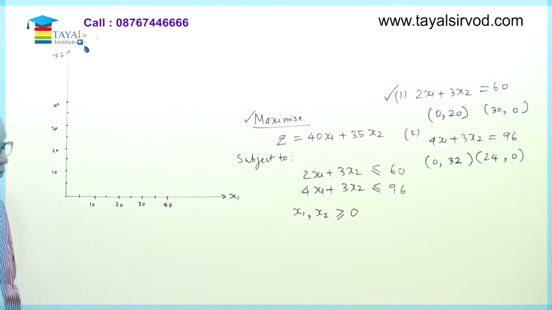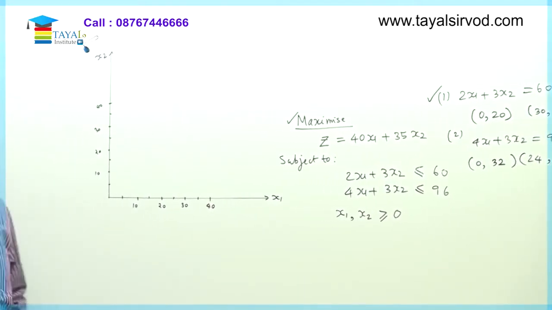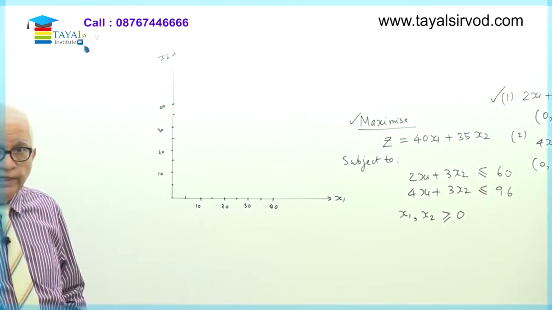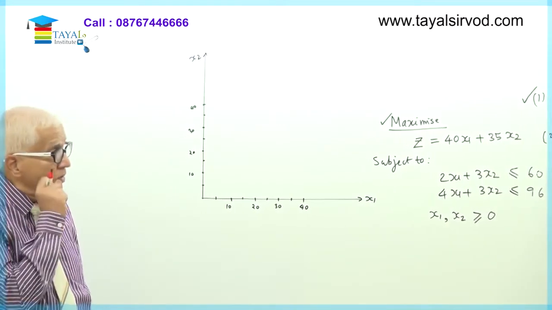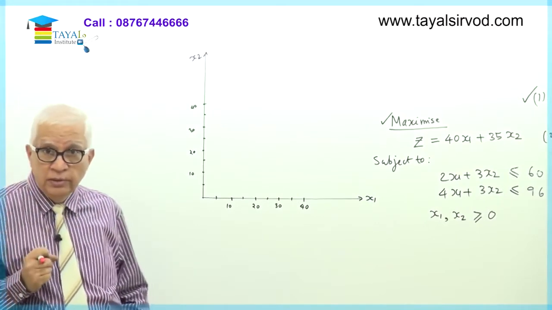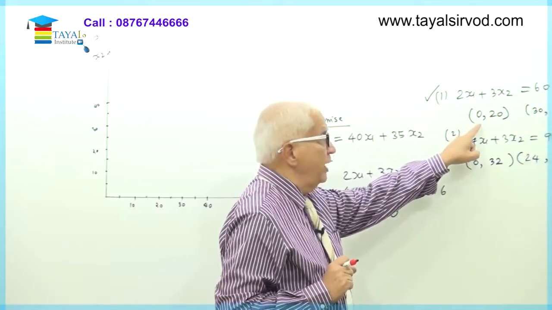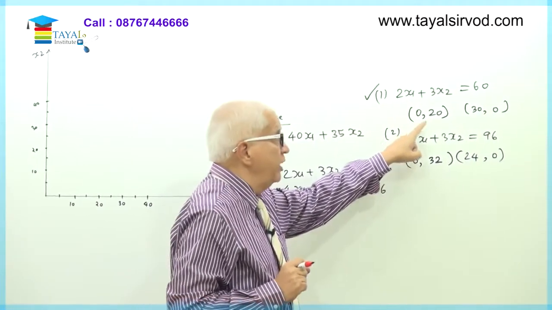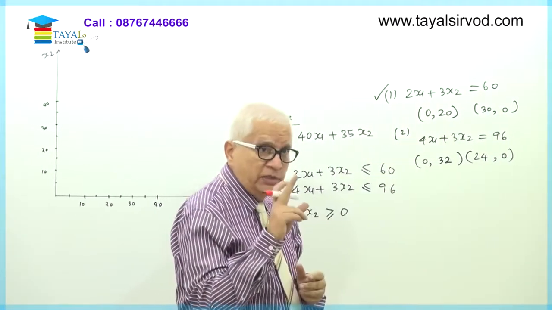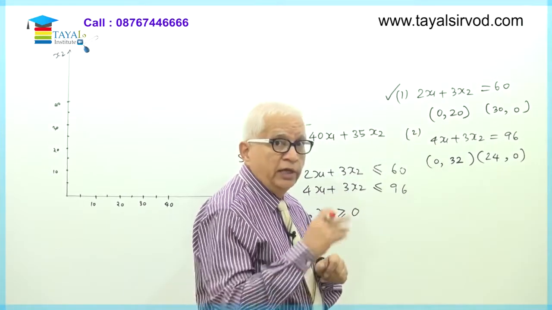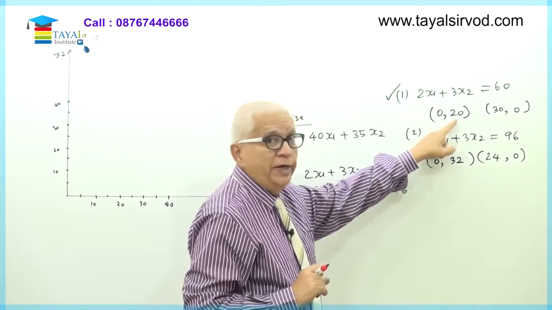Look at the 2 points which we have obtained. (0, 20) and (30, 0) are 2 points on straight line number 1. How do I plot (0, 20) as a point? Look at this. What is the value of x1? It is 0. What is the value of x2? It is 20. That means on the x1 axis I will go up to 0, and on the x2 axis I will go up to 20.